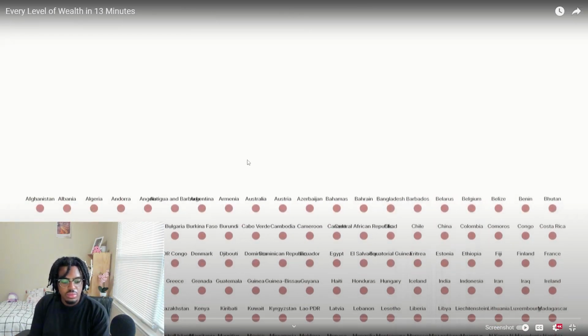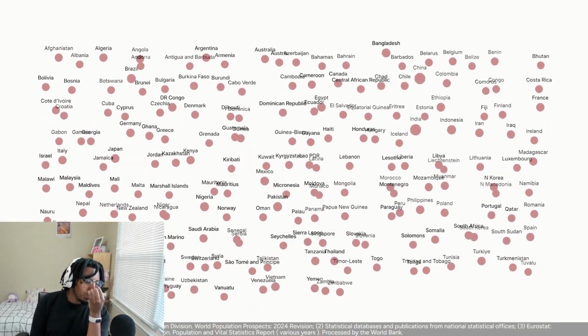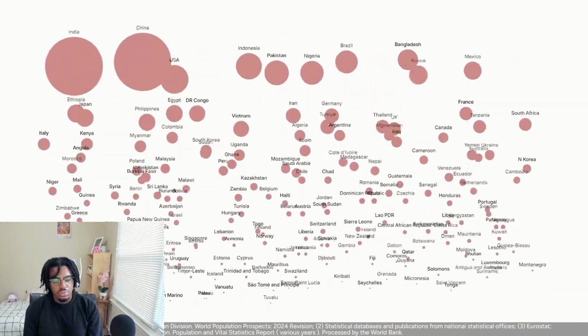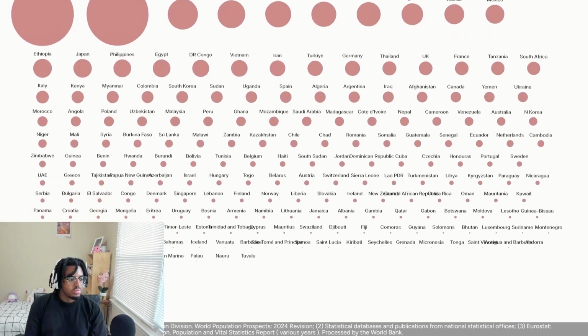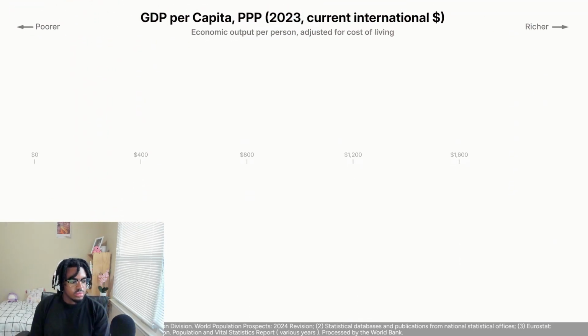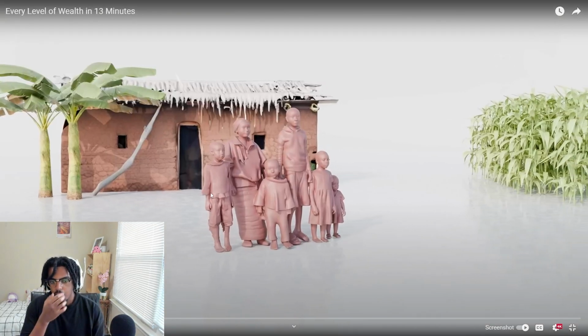Imagine the world is represented by these bubbles. If we resize them according to the population size, we get this picture. I'm going to rank them from poorest to richest and show you how people live around the world. We'll start with farmers living with less than $2 per day and climb all the way to Elon Musk.